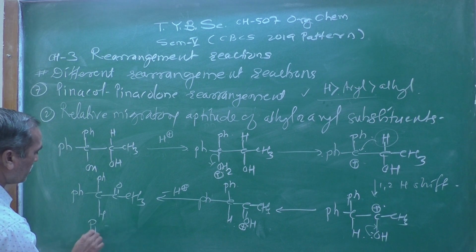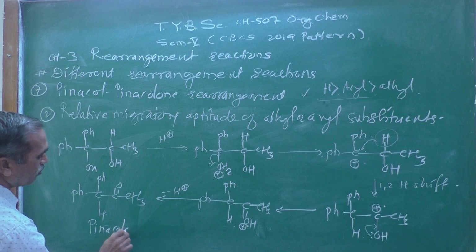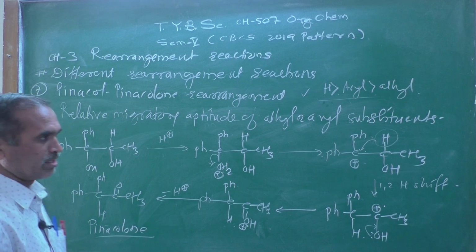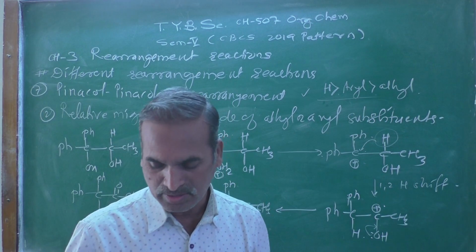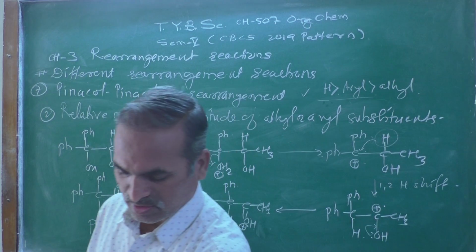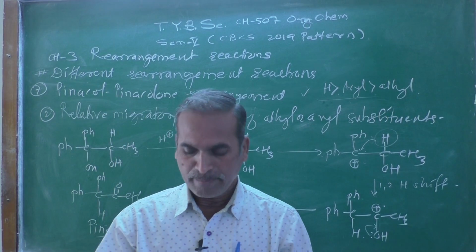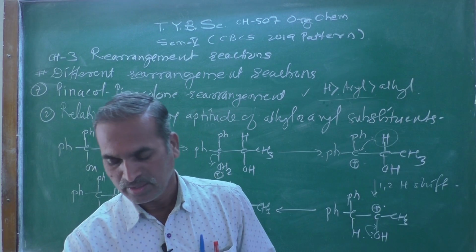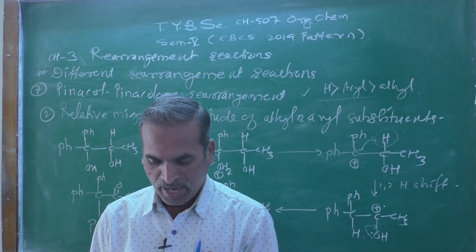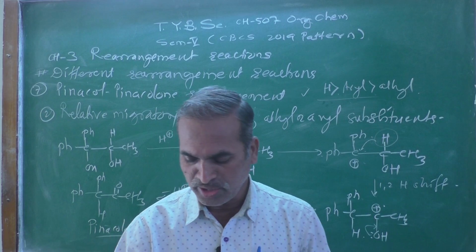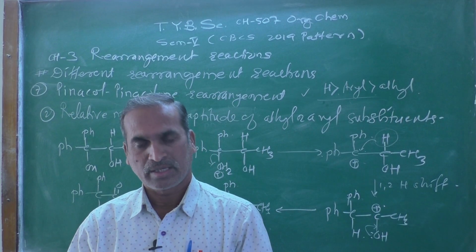This is a pinacolone, the final product obtained here. This is the second point which we have discussed over here: the migratory group migrates with its bonding pair of electrons.